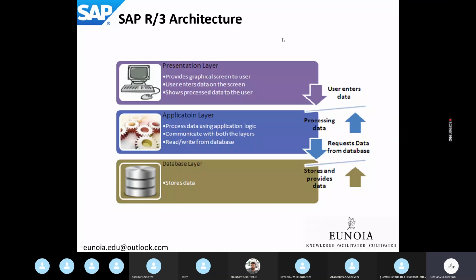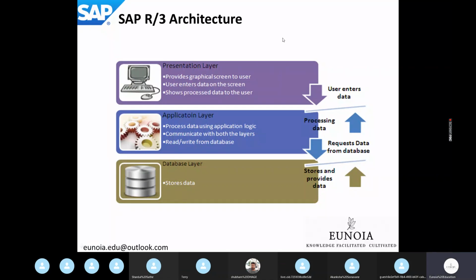As the diagram shows, the database layer stores all the data. The database layer comprises a database, which can be any database. As a matter of fact, SAP supports all the databases. It's not that SAP has its own database and only that database needs to be used for an SAP ERP application. SAP supports any and all databases.